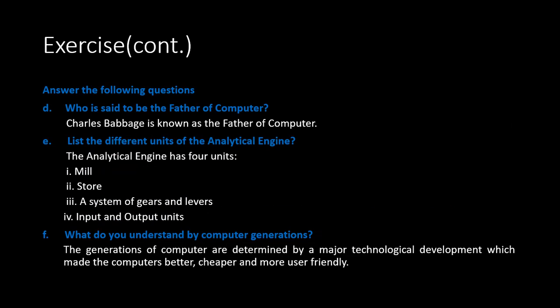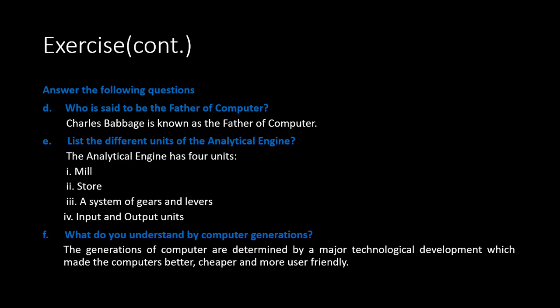Question number 4. Who is said to be the father of computer? Charles Babbage is known as the father of computer. Question number 5. List the different units of the analytical engine which was developed by Charles Babbage. Charles Babbage developed two types of machines. Number 1, analytical engine, and number 2, difference engine.